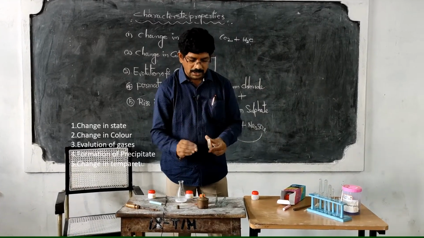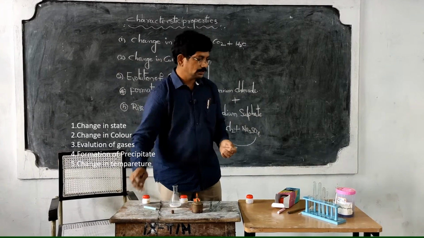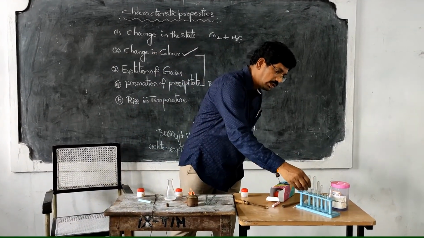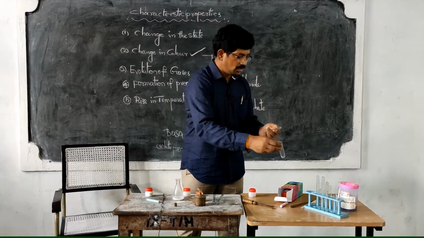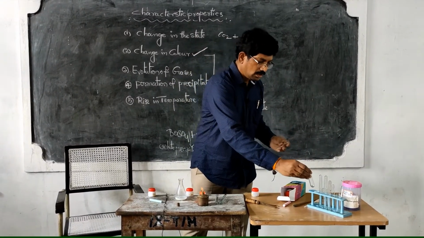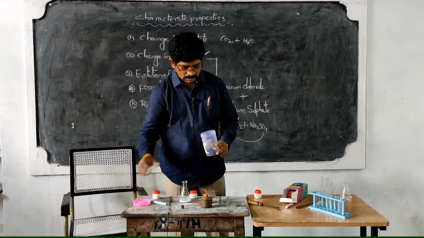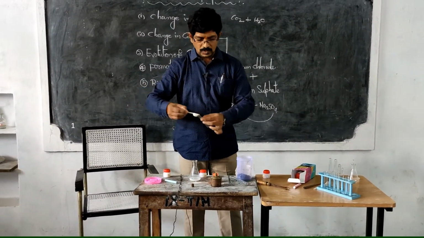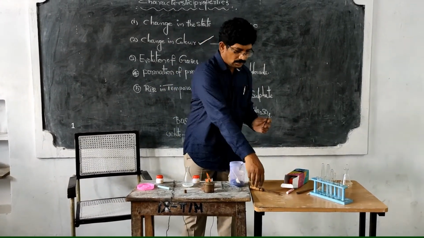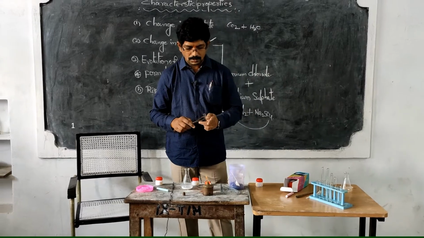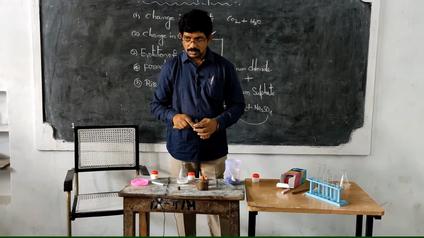Spirit lamp. Okay. I need another test tube, boiling tube, but it is not made up of borosilicate. Okay, no problem. I have taken a pinch of potassium permanganate. Someone has to come here.